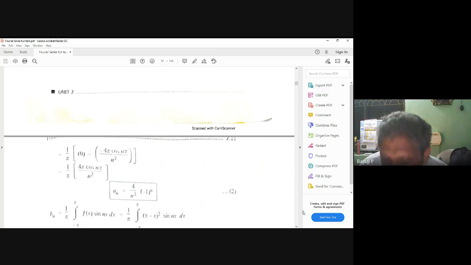Now do integration, start 1 by pi. Open the bracket. Pi minus x whole square, sin nx integration is what? Tell. Sin nx integration is what? Minus cos nx by n. Then formula minus 1. 2 into pi minus x. This minus x is minus 1. Inside you can write this minus, you can write minus cos become what? Minus sin nx by n square plus 2 into minus 1 into minus 1. This minus become what? Minus of minus plus cos nx by n cube over.